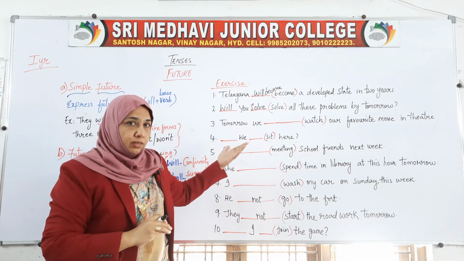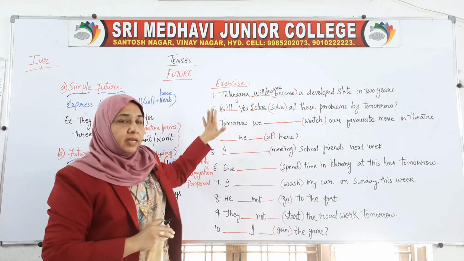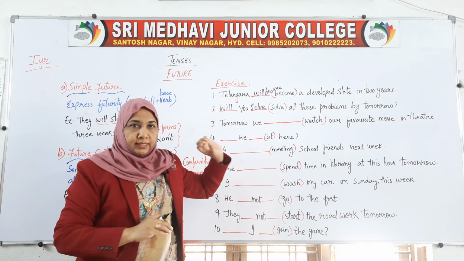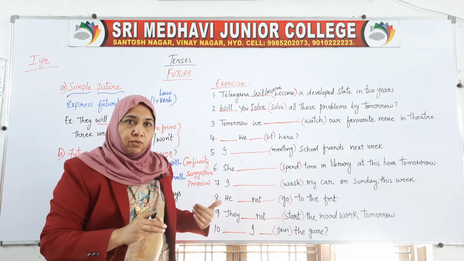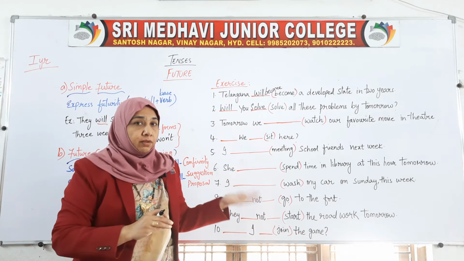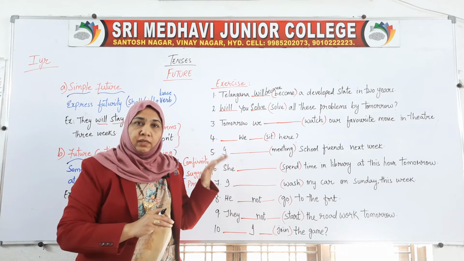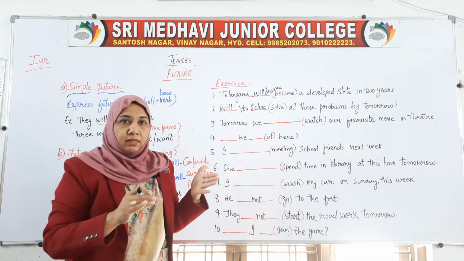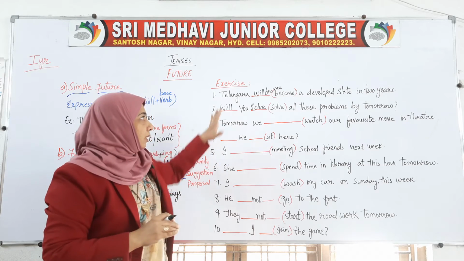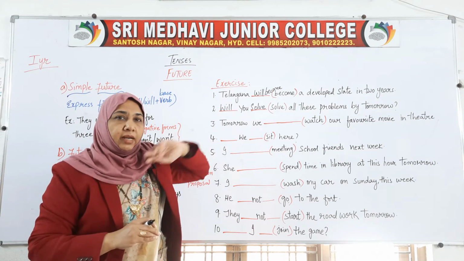It is a question. So these are in the simple future tense. You are asking about the future, will you do this? Will you solve this? Telangana will become a developed state in 2 years. Obviously, we can say it is a vision like that. So this is the simple future we are thinking.